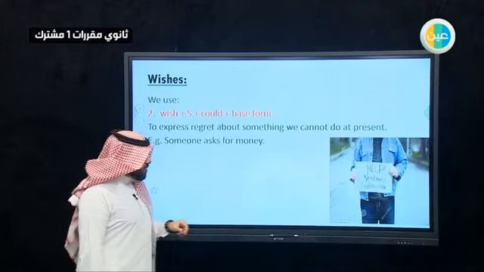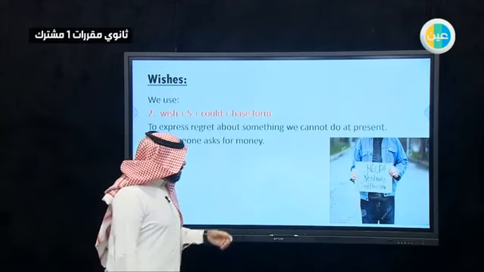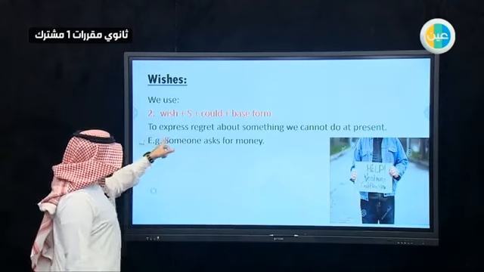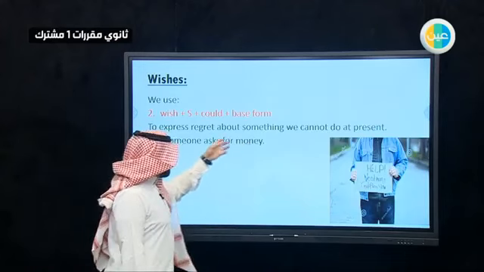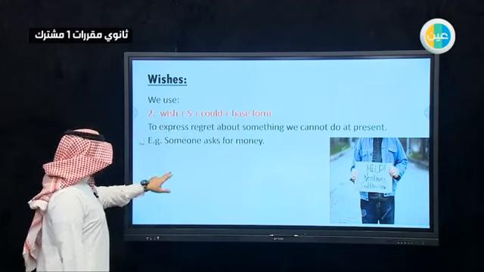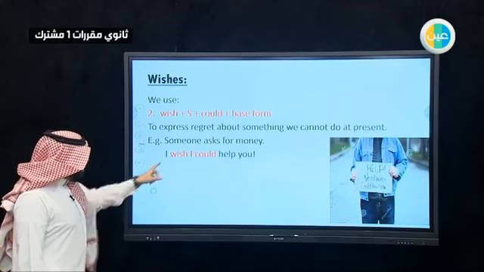So look at this picture. Maybe he doesn't have any money, and he has this sign, help, need money. Here someone asks for money, and we want to express that we cannot do anything. How to use this rule? Look at this sentence. I wish I could.